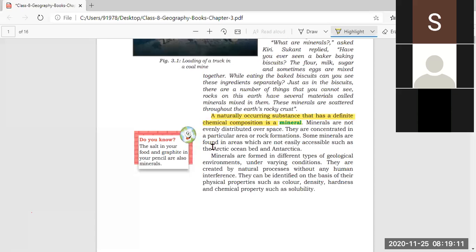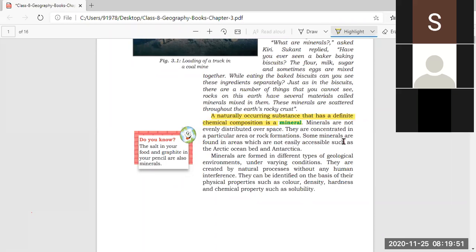And minerals are not evenly distributed over the space. That means they are not uniform, they are not distributed equally all over the earth. Sometimes one particular mineral is found in large quantity, and sometimes some area has scarcity, very little of that particular mineral. Clear? So that is why we can say that minerals are not evenly distributed over the space. They are not uniform, they are not equally distributed.